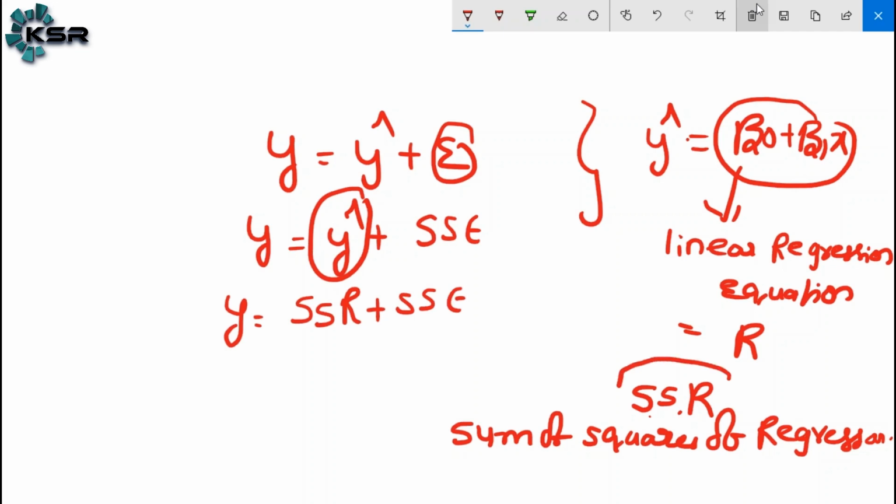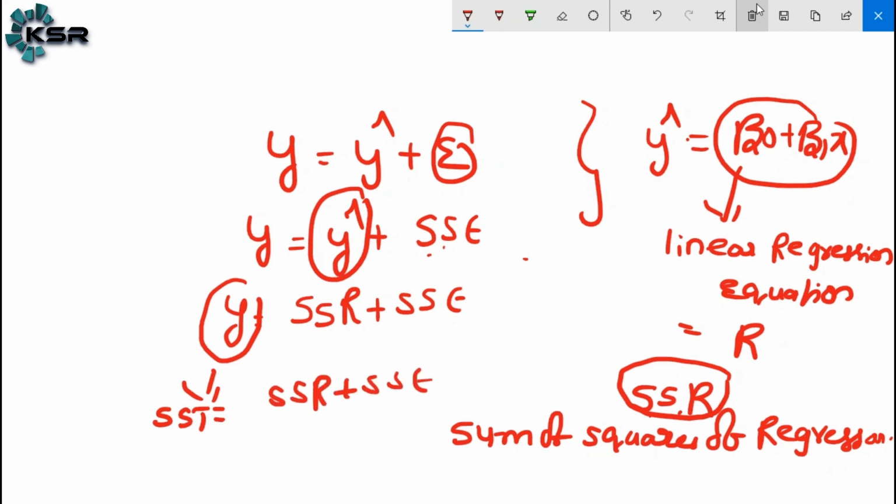You may get the doubt, why have we done the SSR? Because here we did the square as well as the sum for the error. One portion we have done the square and sum, that doesn't make sense for the total equation. The other portion also we need to square and sum. For that reason, we have done the square and sum for the regression also. That is the meaning of SSR plus SSE. So simply this is the total dependent variable, SST. SST is equal to SSR plus SSE. That is the total sum of squares.